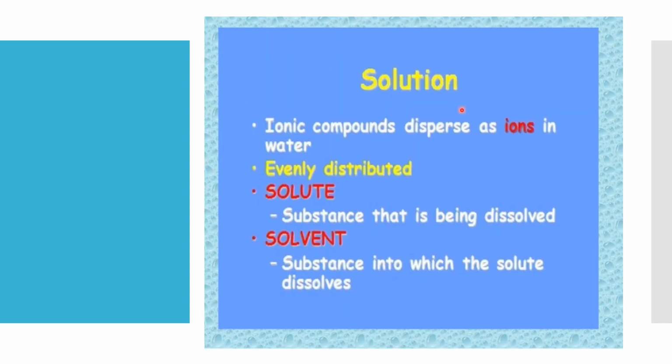So coming to the solution. Ionic compounds disperse as ions in water and they are evenly distributed. So coming to the solute. Solute means the substance that is being dissolved. Solvent. Water is known as a universal solvent. Solvent means it is a substance into which the solute dissolves.